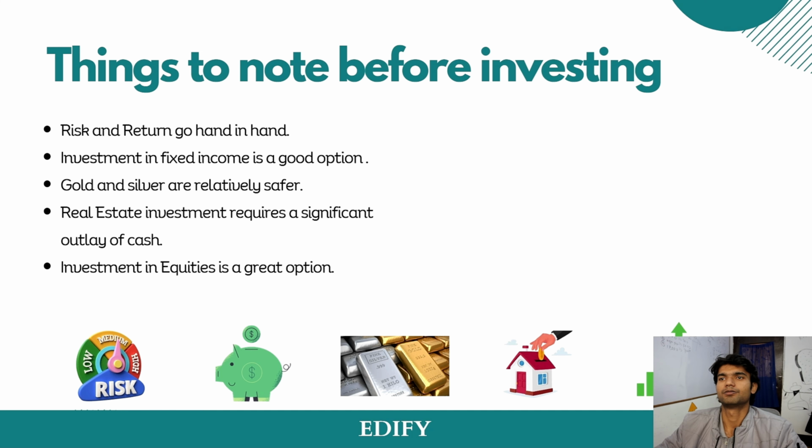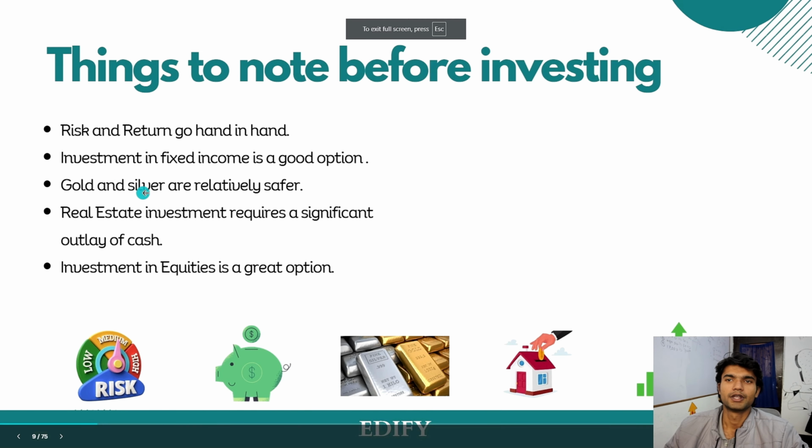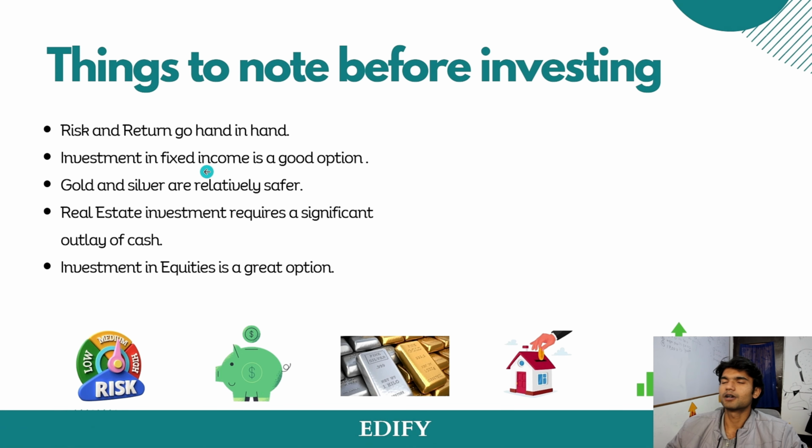Okay, focus on this. Investment in fixed income is a good option. Yes, but it is good for people who have retired, or people who cannot take risk, and for them the principal capital is very much important. For example, if I am at the age of 45 or 50, I would probably stick to FDs, which is generally safer for me, and my principal capital is always protected there. Though I cannot use that money to beat inflation or anything else.